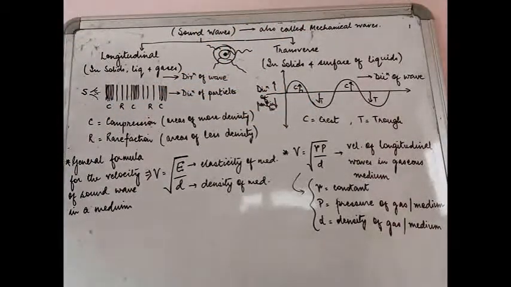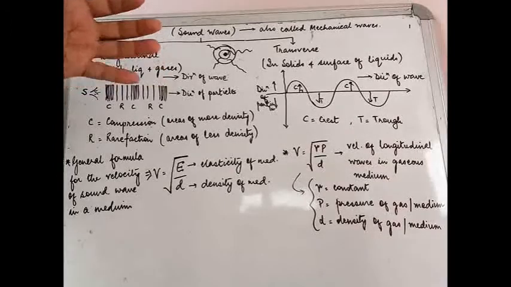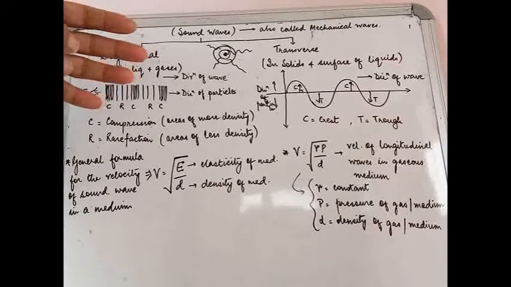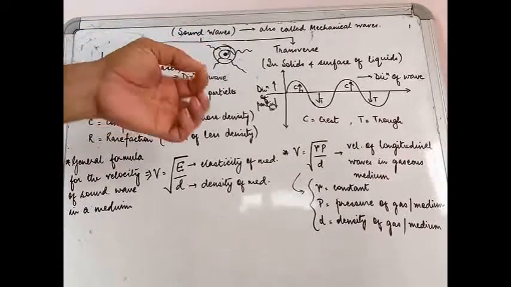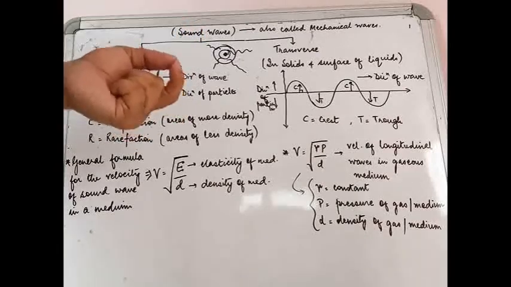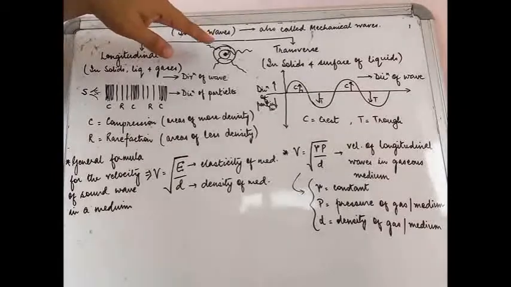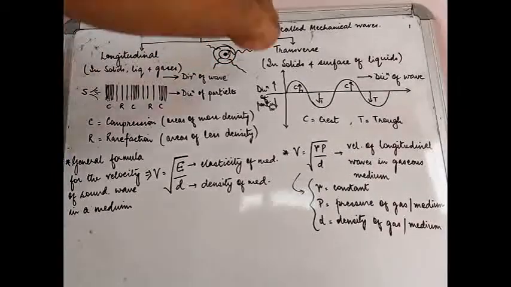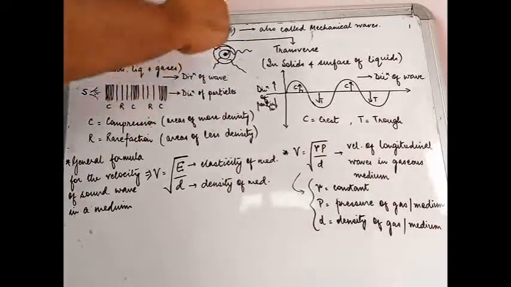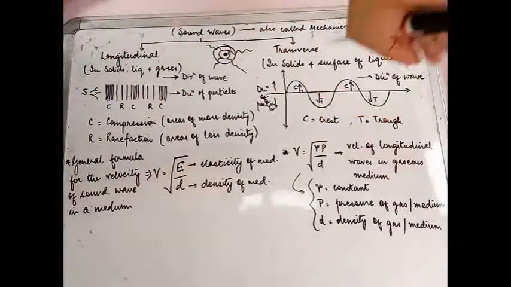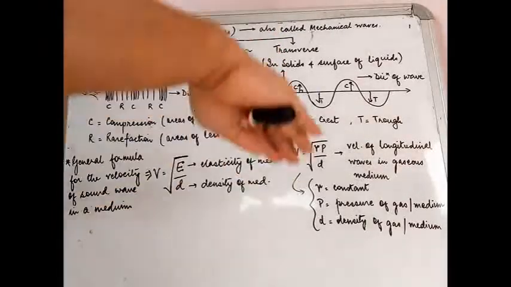Got that? Now if you really want to check the particle motion, you can tear up a very small, very light piece of paper and drop it on the surface of water. You will see that as the waves move outwards, the piece of paper will not really travel forward with the wave. It will keep moving up and down, up and down.